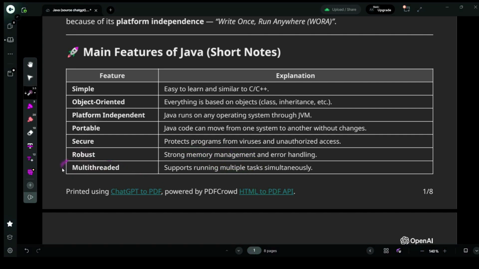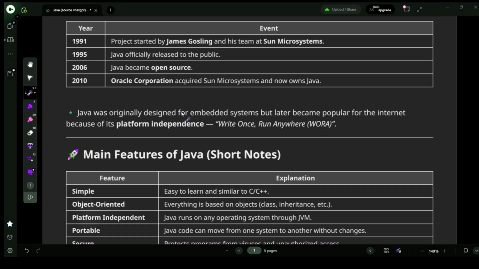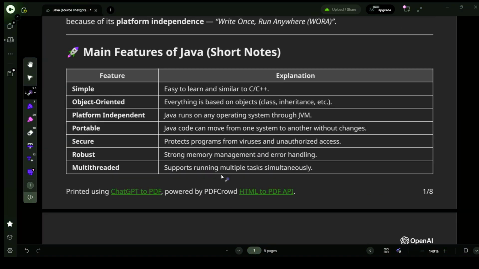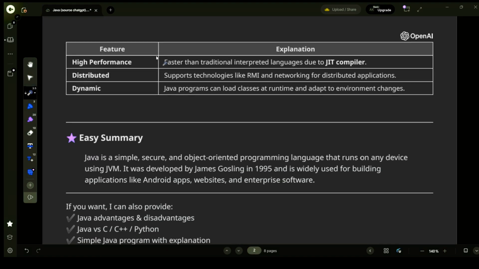Another feature is multi-threaded, which supports running multiple tasks simultaneously. As we previously discussed about embedded systems, embedded systems only run a single task, but this feature says it supports running multiple tasks simultaneously. So this feature is not applicable for embedded systems. Do you understand? Yes, let's go.